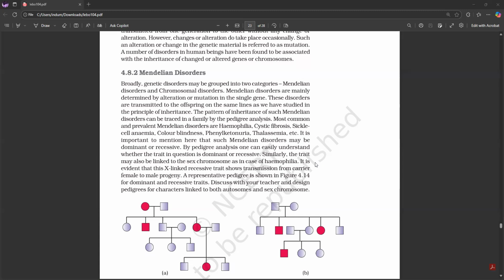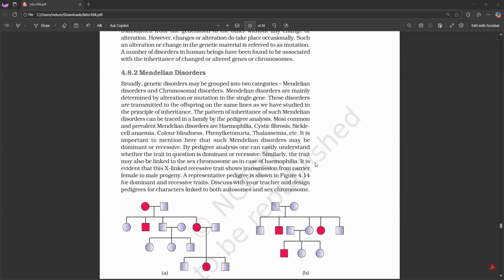4.8.2 Mendelian disorders. Broadly, genetic disorders may be grouped into two categories: Mendelian disorders and chromosomal disorders. Mendelian disorders are mainly determined by alteration or mutation in the single gene. These disorders are transmitted to the offspring on the same lines as we have studied in the principle of inheritance. The pattern of inheritance of such Mendelian disorders can be traced in a family by the pedigree analysis.